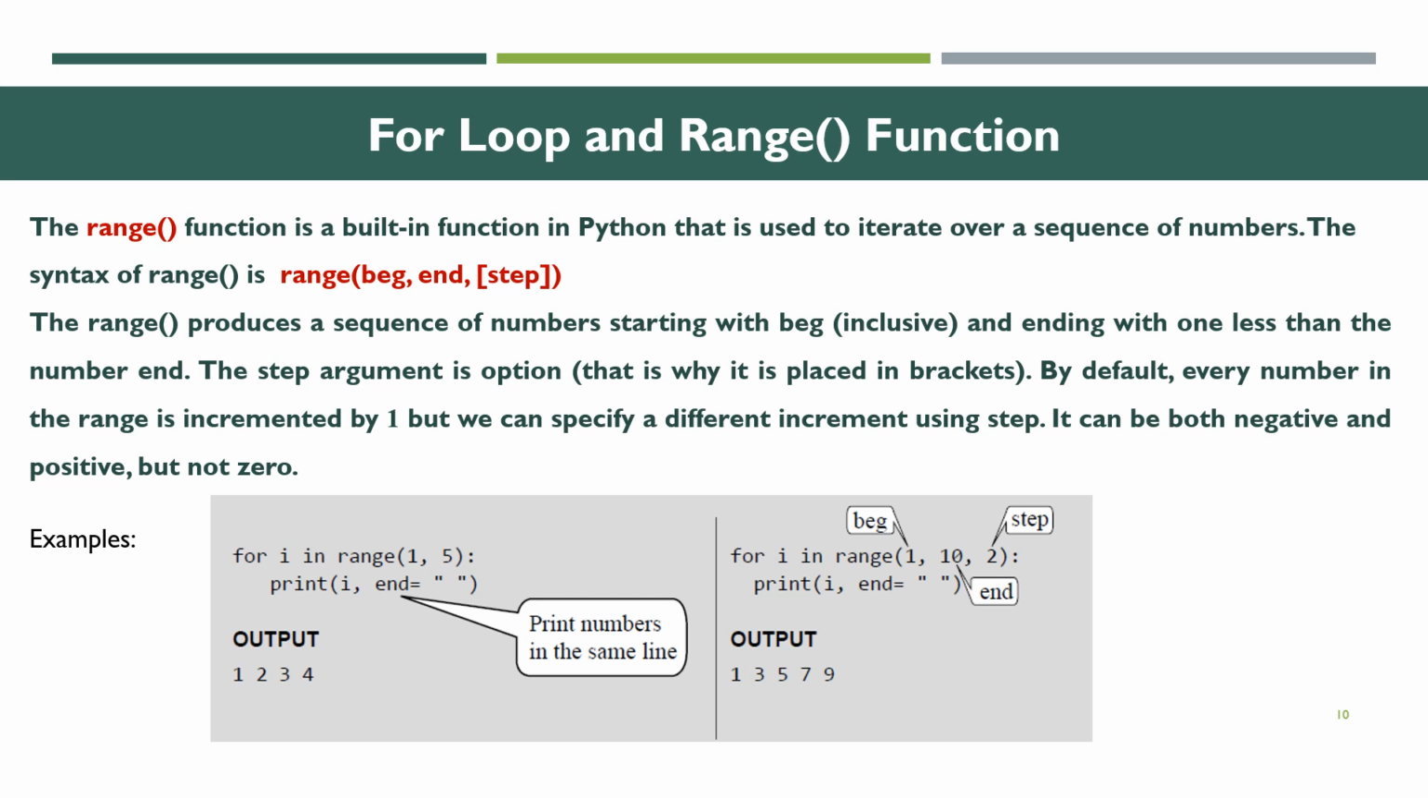For i in range(1, 10, 2): print(i, end=" "). What will be the output? 1 is the beginning, 10 is the end value, and 2 is the step. Then the output will be 1, 3, 5, 7, 9. This is the for loop and range function.